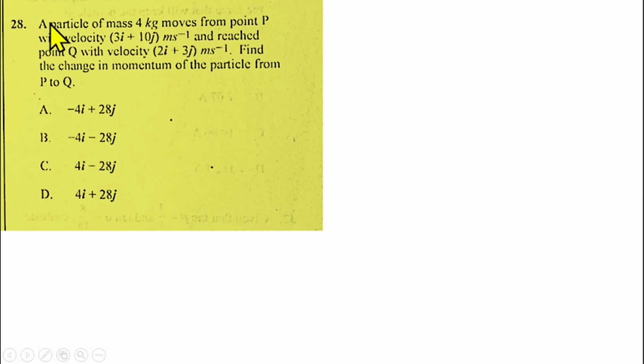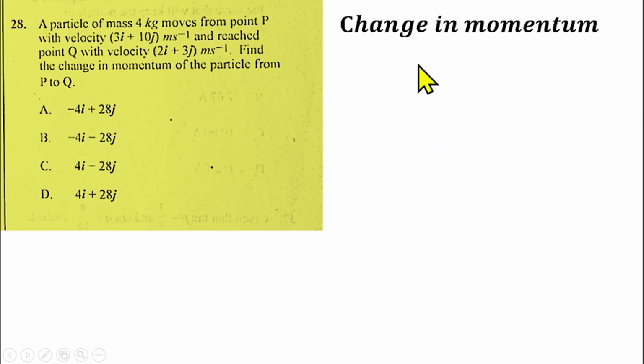We are told that a particle of mass 4 kg moves from point P with velocity 3i plus 10j meters per second and then reaches a point Q with velocity 2i plus 3j meters per second, and we are to find the change in momentum of the particle from P to Q. Of course, we know that the change in momentum should be mass multiplied by the change in velocity. So mass multiplied by change in velocity will give us the change in momentum.